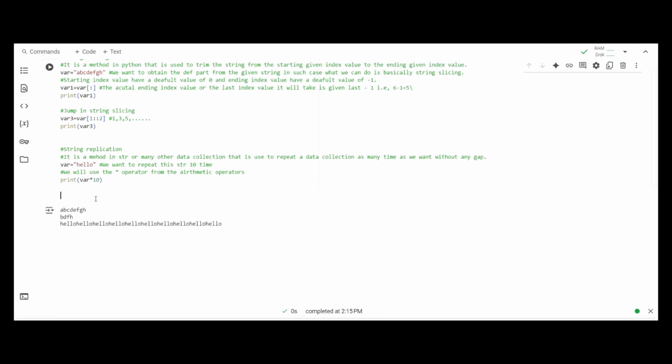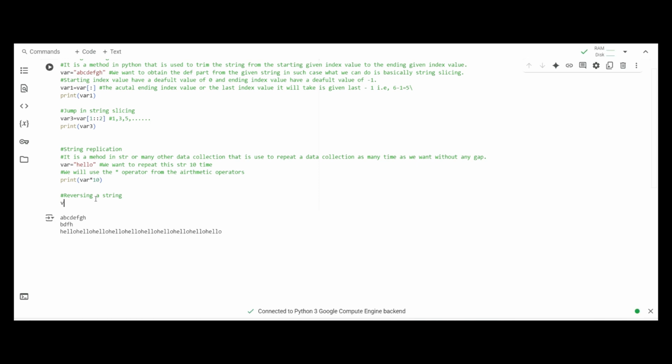After string replication, there is one more important concept in string, which is reversing a string. So how can we reverse a string? Before understanding this, first understand what we mean by reversing a string.